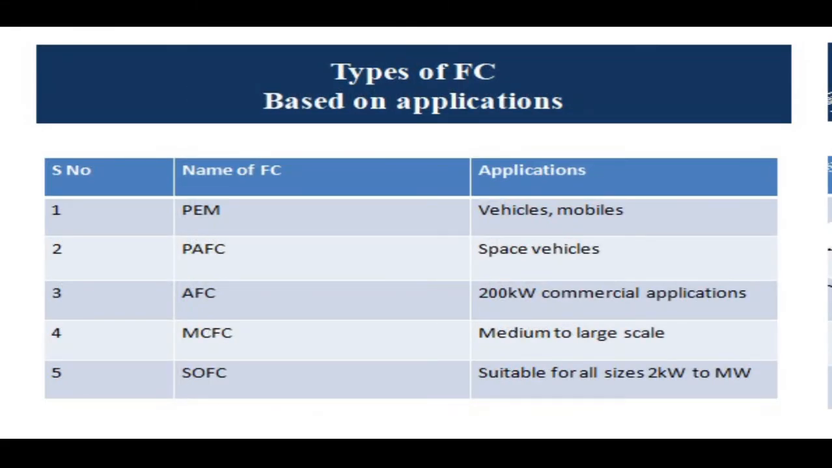Then we have another classification based upon the applications, where we have to employ a fuel cell: in vehicles, mobiles, space, commercial applications up to 200 kilowatts, large scale applications, or for all sizes from kilowatt to megawatt. Based upon this, we can employ any type of fuel cell. Then we know the material of anode, cathode, electrolyte. We will install that, and then we know that for this particular type of fuel cell, these ionic reactions will take place and electricity would be generated.